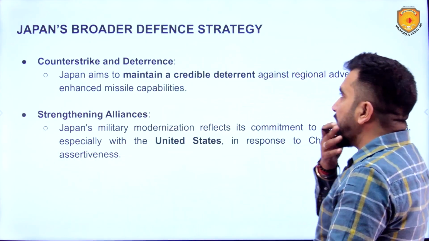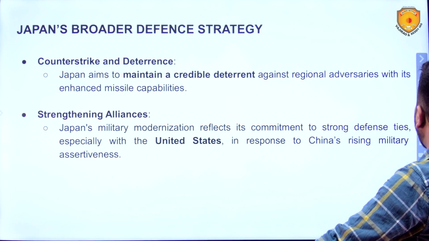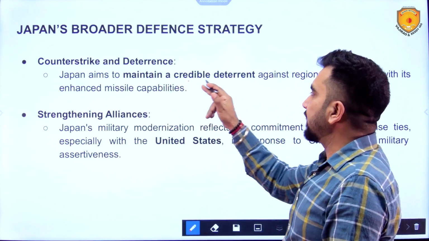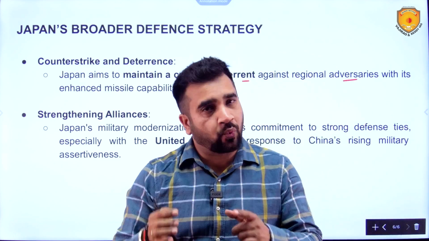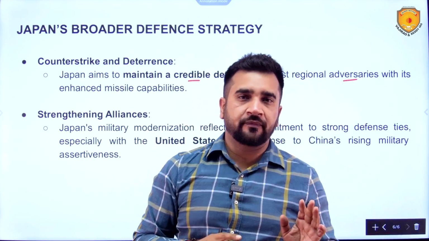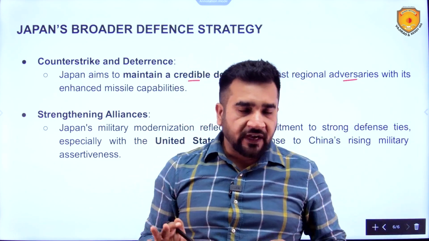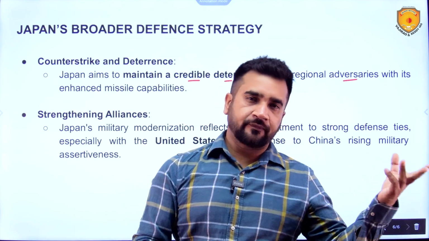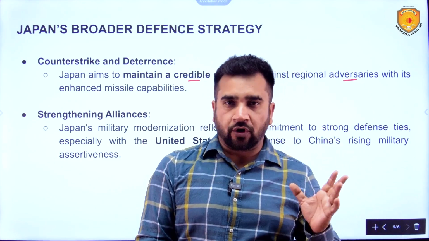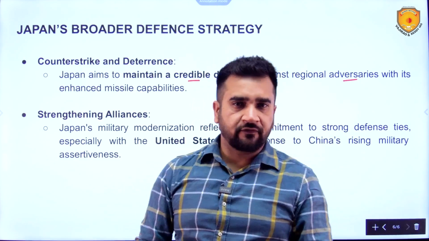Now, Japan's broader defense strategy: counter strike and deterrence. Japan aims to maintain a credible deterrent against regional adversaries. Regional adversaries are two, North Korea and China. South Korea and Japan are good friends, no problem. Left are two, that is, China and North Korea. ASEAN countries are good friends of Japan.